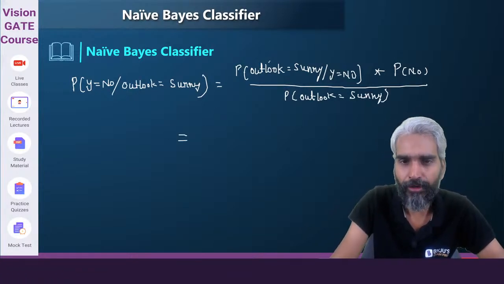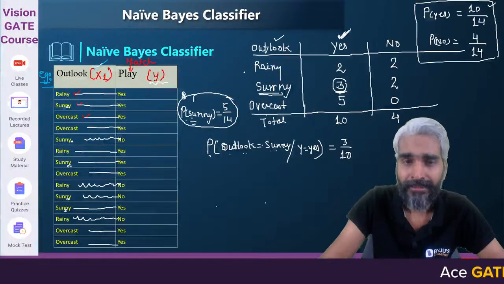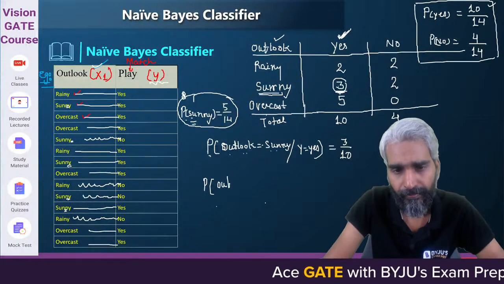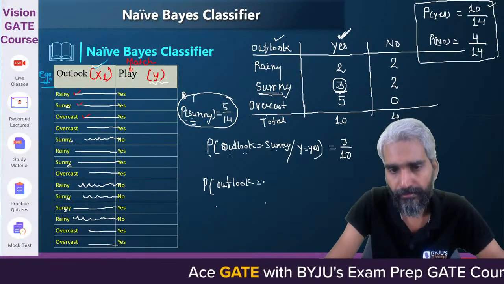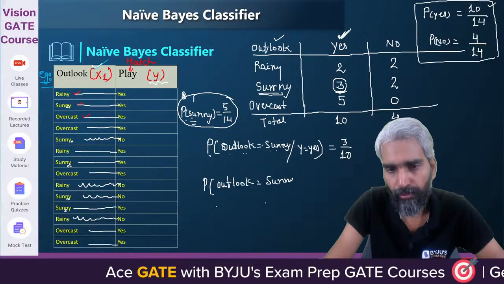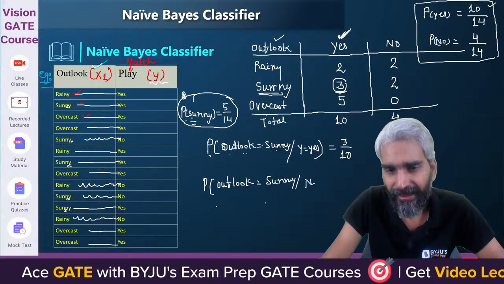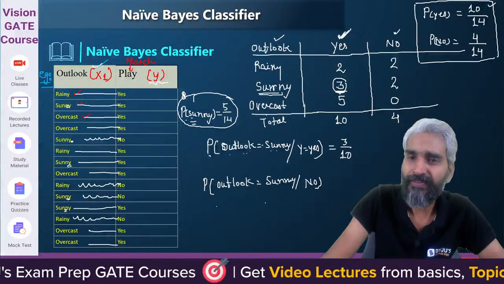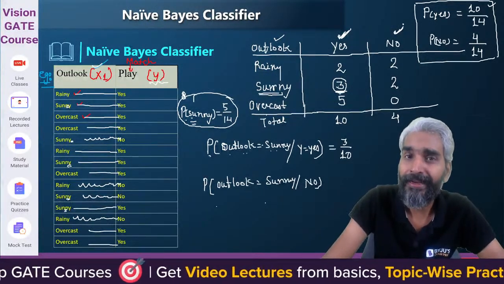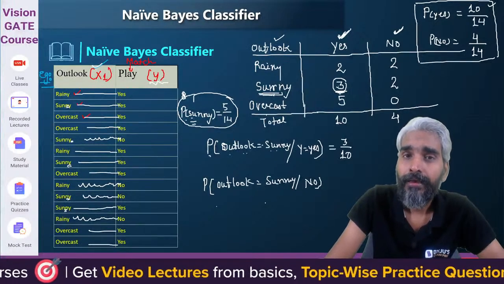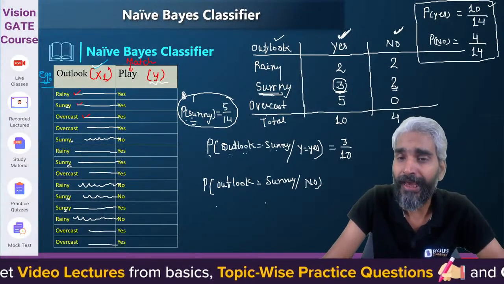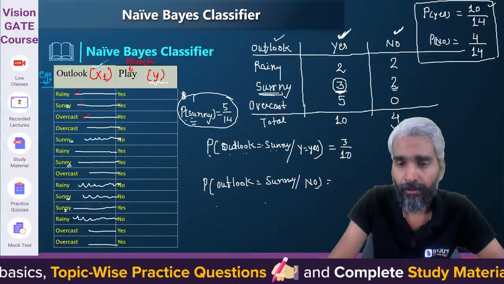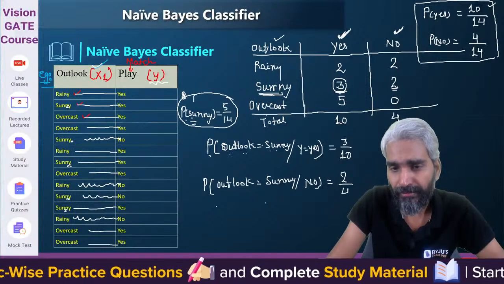Do you realize? So what is the probability? Let's try to calculate here. What is the probability that outlook equals sunny given no? When the class is no, when the input is classified as match not played, how many times was the outlook sunny? 2 times the outlook was sunny. Out of a total of how many times? 4. Out of 4 times, only 2 times the outlook was sunny.